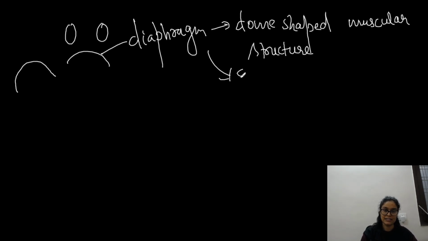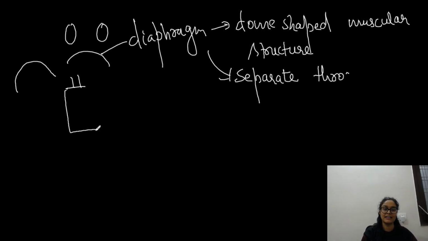Another function: it separates the thoracic cavity. This is our neck, this is our waist, and from the neck to the diaphragm is the thoracic region, and from the diaphragm to the waist region is the abdominal cavity. So the thoracic and abdominal cavities are separated by the diaphragm.